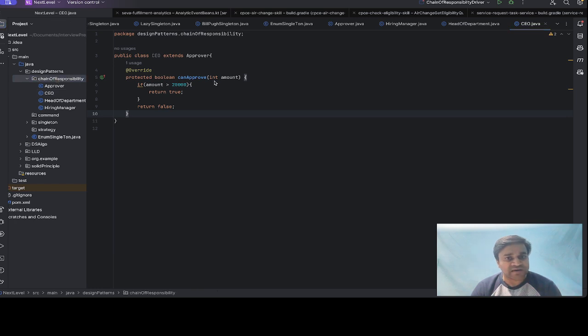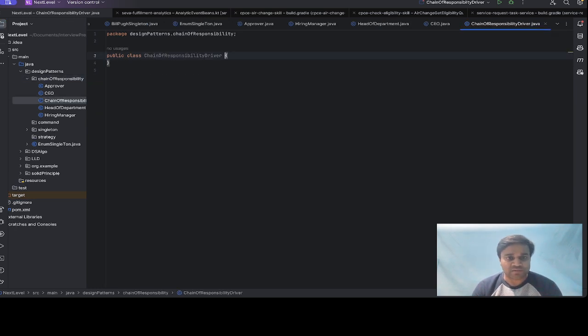Let's make a driver class for chain of responsibility. Driver class, public static void main, String args.